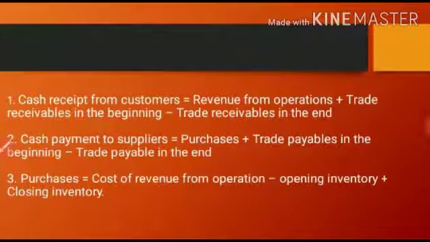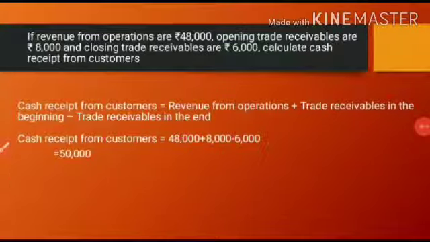Now first we have to find out cash received from customers. The formula will be revenue from operation plus trade receivable in the beginning minus trade receivable in the end. This is the first formula. We'll go with the sum first. Okay. Now the sum is like this.